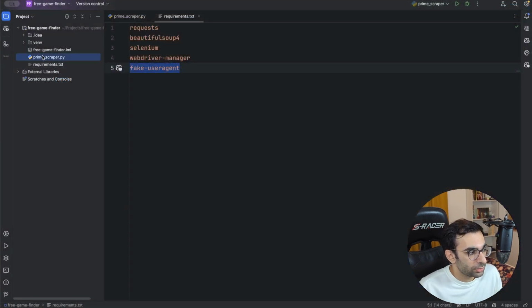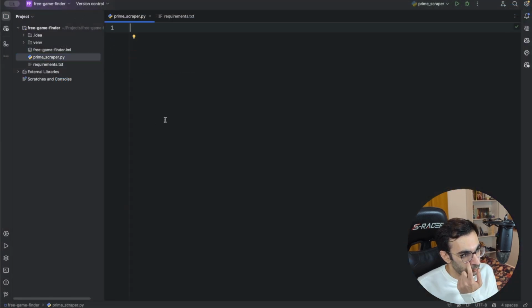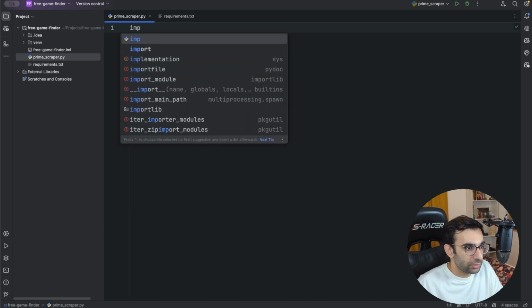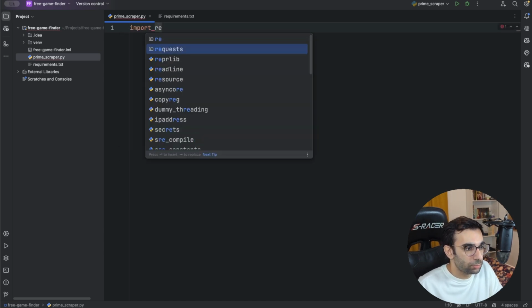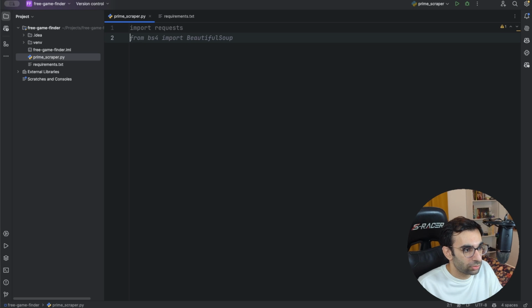Let's open this Prime scraper. Let's start with the request library. I will import the request, and also we would need probably Beautiful Soup to parse the HTML after that. So let's also import this one. What I want to do is pretty simple. I want to send a request using request library, get the response, and see if in the returned HTML I can find the data that I wanted.